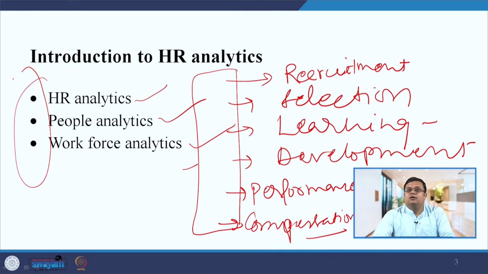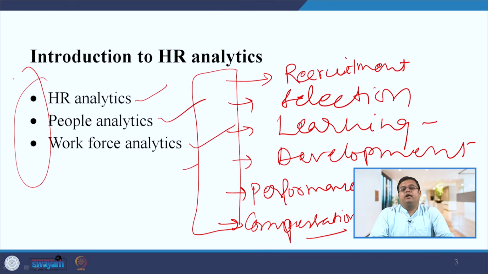If you are working in the L&D department, training and development, you may ask what level of skill is required in your employees, and how they can achieve that level of skill. Skill gap analysis, that you may do. In performance, you may ask who is the best performing, which department is the best performing, how the salary component should be decided. Such kinds of questions you need to answer day to day.